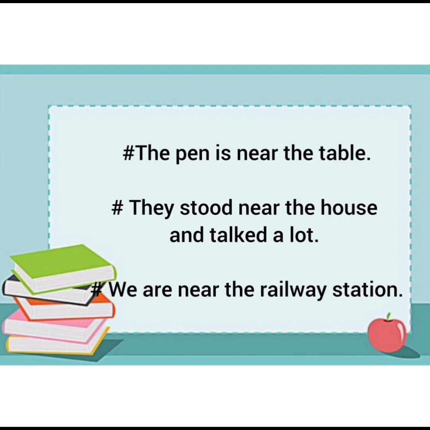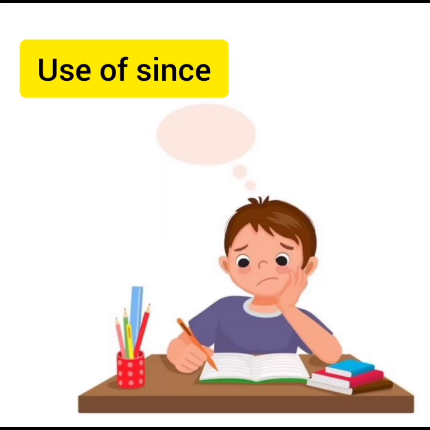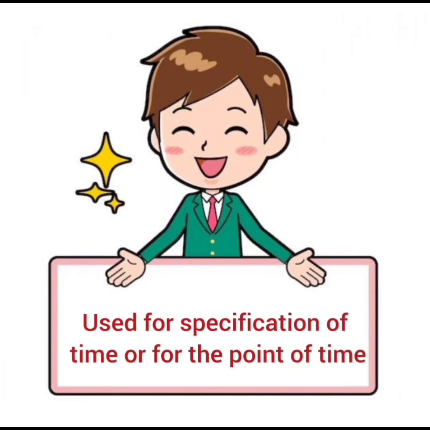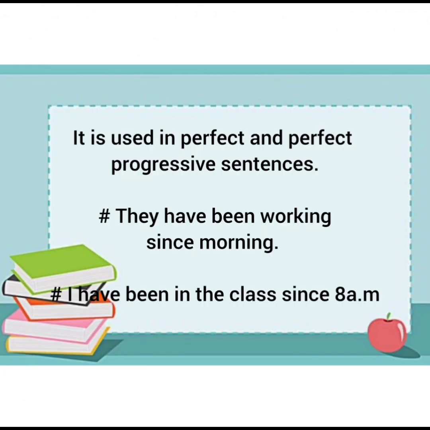Then the next preposition is since. Since is used for specification of time, or for the point of time, the exact point of time. Whenever we need to mention it, we need to use this word since. It is used in perfect and perfect progressive sentences. For example, they have been working since morning. The exact point of the time, that is morning, is mentioned here. That's why since is used.